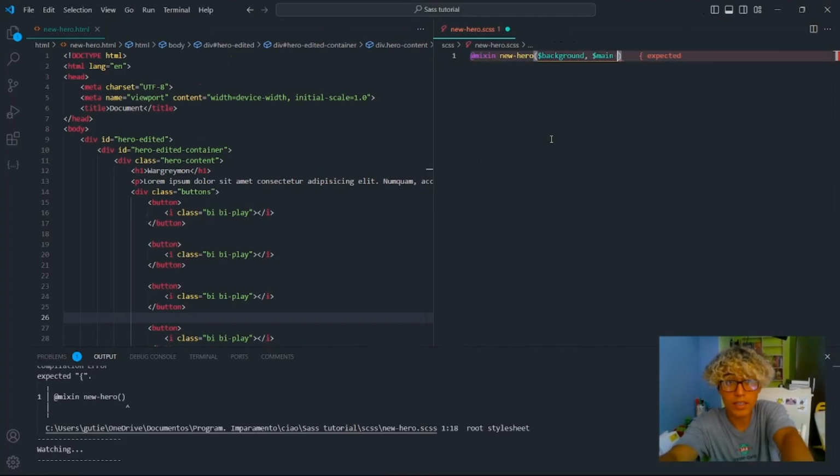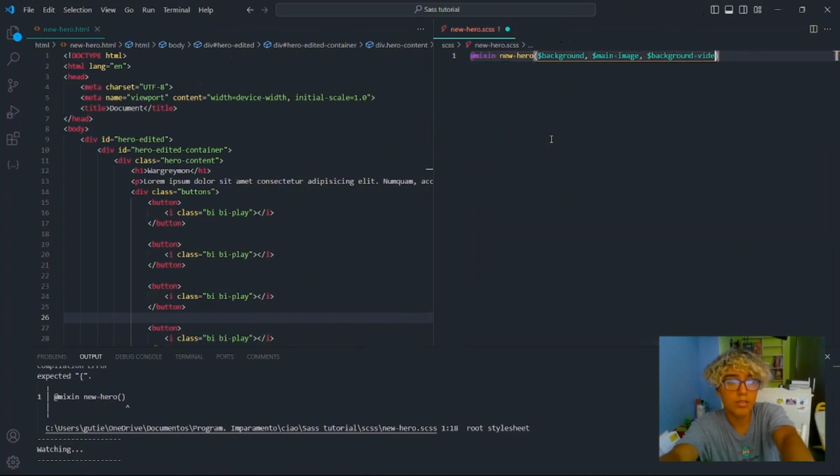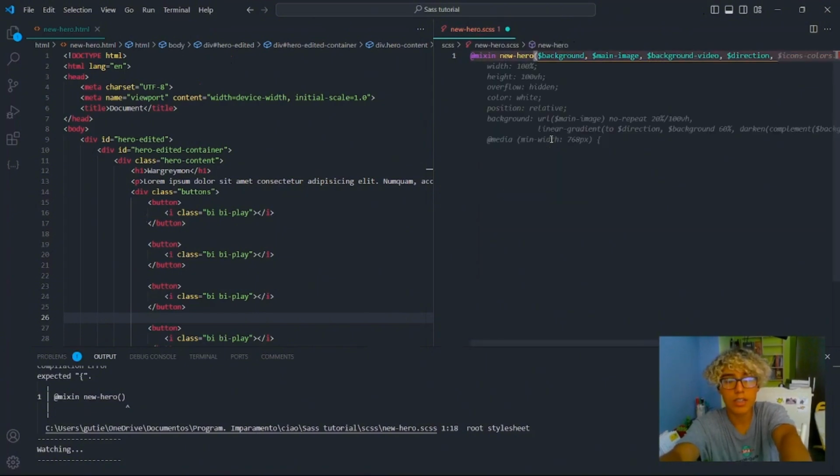Then the main image, I don't know how to explain it to you, because it's gonna be the hero image, the big image that appears on the hero section, set on the HTML for making it more flexible, depending on the hero position. Then here background video, and then the direction and the colors. I didn't forget about that.